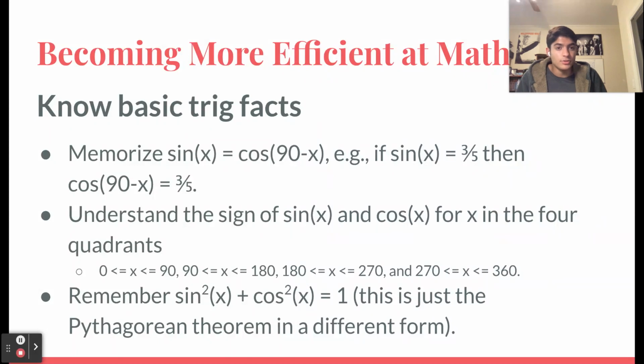Also, you should remember the Pythagorean identity as it relates to sine and cosine. Remember, sine squared of x plus cosine squared of x equals 1. Knowing that and being able to recognize where you can use it can save you lots of time. And again, it will sometimes be the only way of solving an equation.